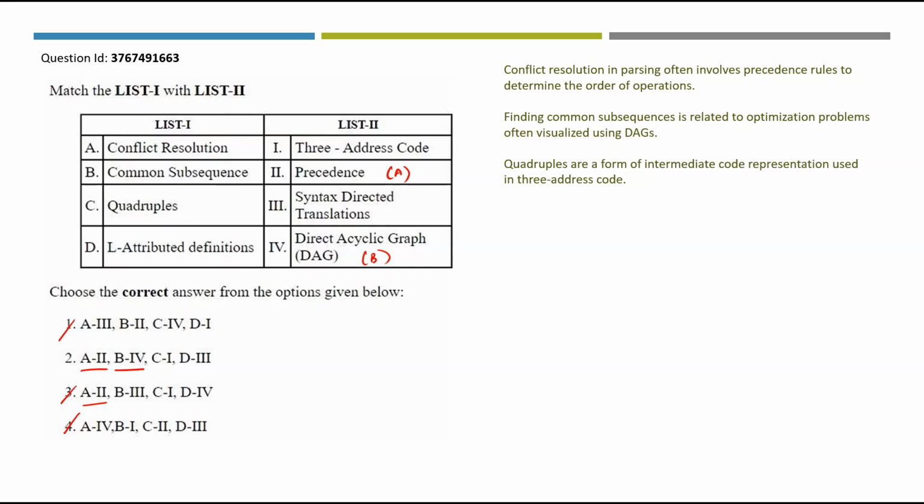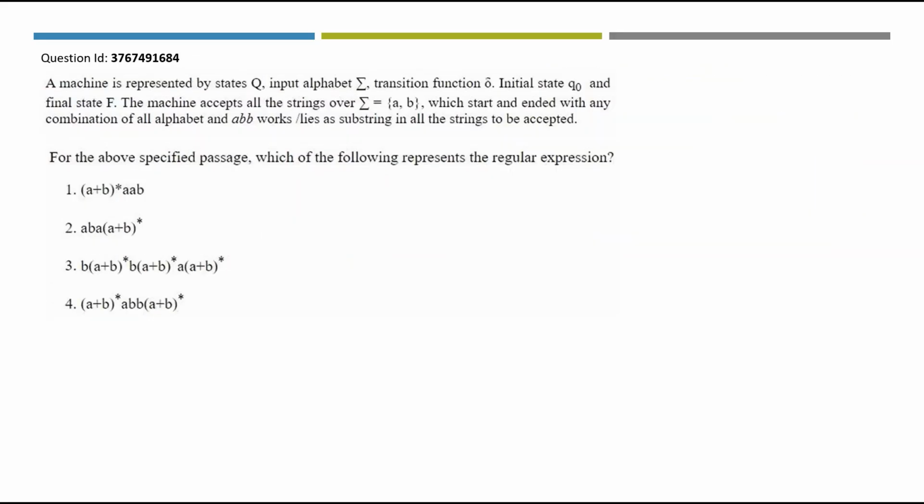Quadruples are a form of intermediate code representation used in 3 address code. So C will be mapping to 1. L attributed definitions are a type of syntax directed translation used in compiler design. So D will be mapping to 3. A2, B4, C1, D3. Option number 2 will be the right answer. Next question. From here we have a set of 5 questions.